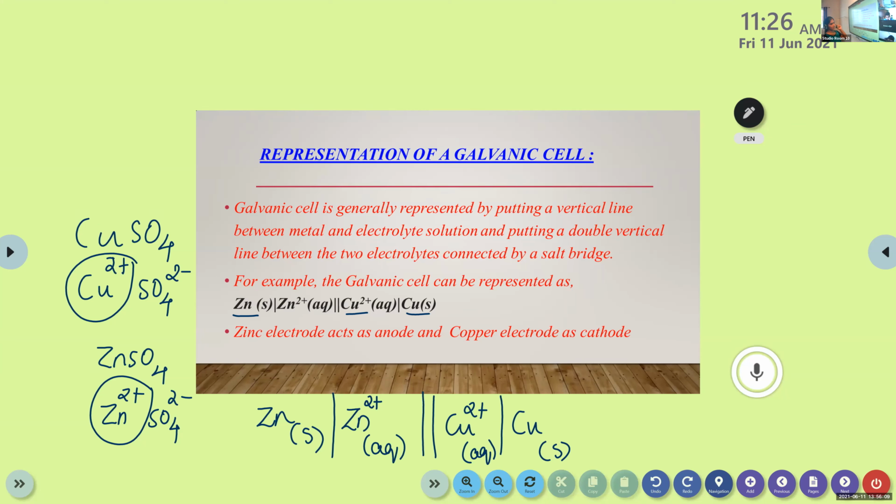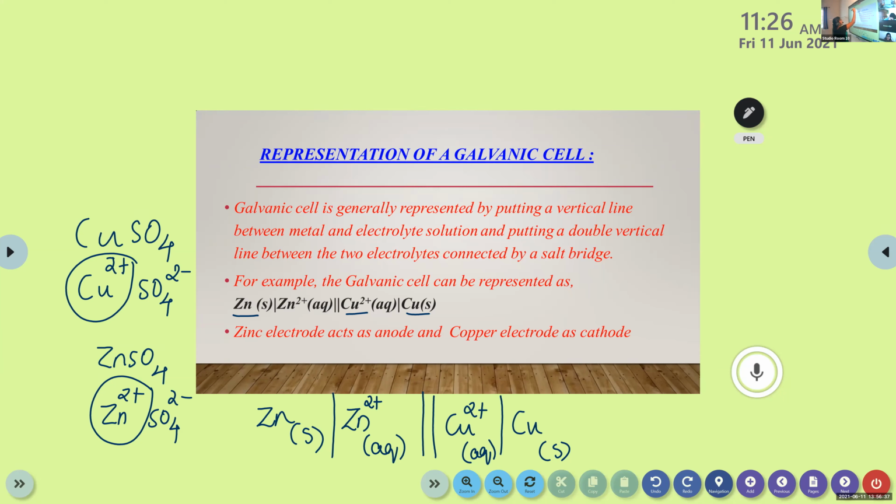Okay. Is this clear? First, you have to write the anode, metal. After that, draw a vertical line. Then mention its electrolyte. Then draw a double vertical line. Then write the electrolyte of cathode. Then metal. Okay, do not get confused with these two order. Here, first electrolyte, after that metal. Okay, you have to remember like this.